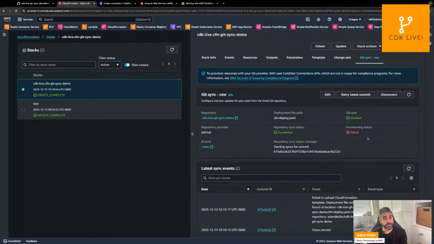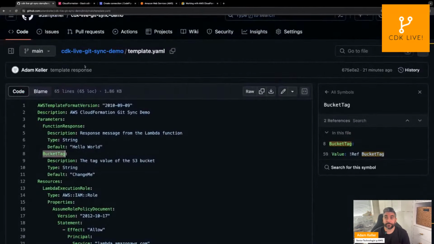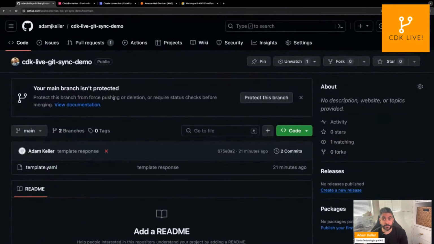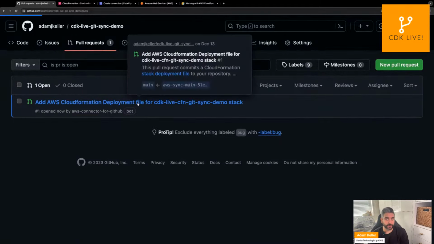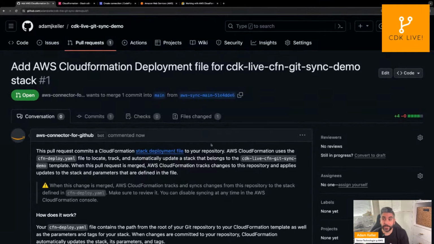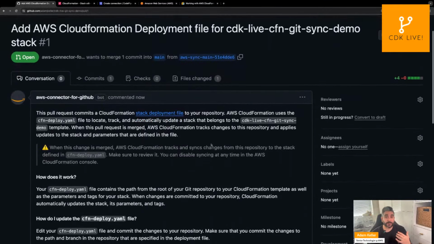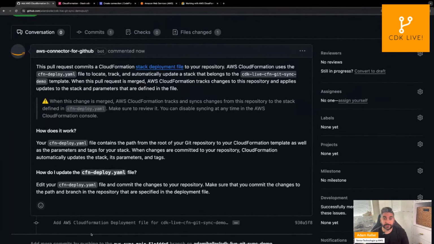Now we've provisioned this, and you'll see it says failed here. The reason for that is because it's our first deployment, and we said we want CloudFormation to submit this as a pull request. We need that deploy YAML merged into our branch. So it doesn't know how to deploy our configuration or our CloudFormation stack just yet. You can see this is the pull request that CloudFormation submitted, and it gives you a little walkthrough of how this works, what the point of this file is, and gives you instructions on how to update and so on.